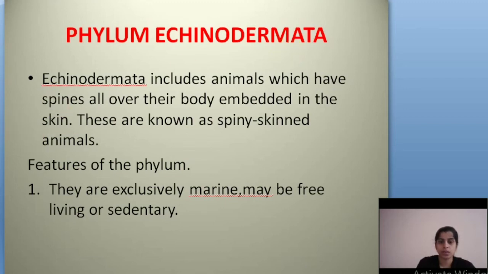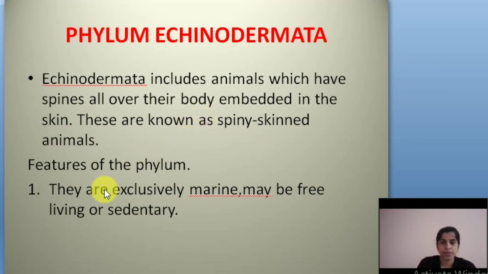Phylum Echinodermata. Echino means spiny. Dermata means skin. So they are spiny skinned animals. Echinodermata includes animals which have spines all over their body embedded in the skin, and these are known as spiny skinned animals. Their whole body is covered with spines. That's why they are called spiny skinned animals or Echinodermata.